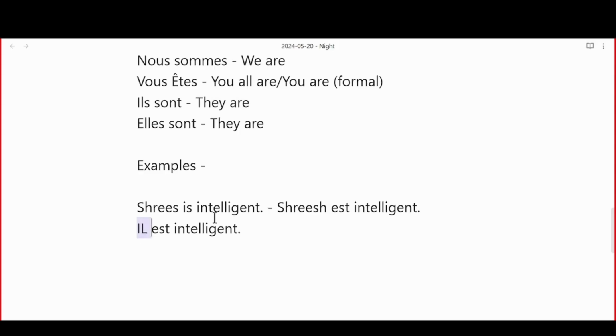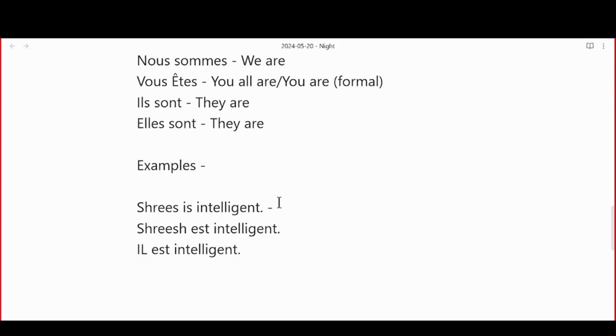Got it, guys? Because il is the subject pronoun of Shrish. Let me tell you why we use subject pronouns. In English, if I want to say Shrish is very intelligent, I say this sentence, and then I want to say Shrish is smart, Shrish is this. We don't say it like that, right? We always say Shrish is intelligent, he is a very good boy, he works really hard. We don't use Shrish in every sentence. We replace it with he, which is a subject pronoun.